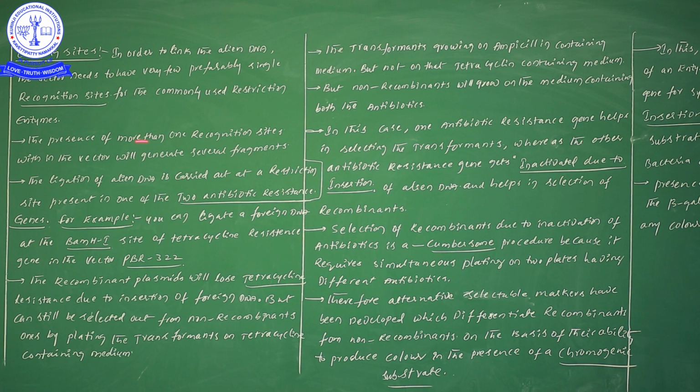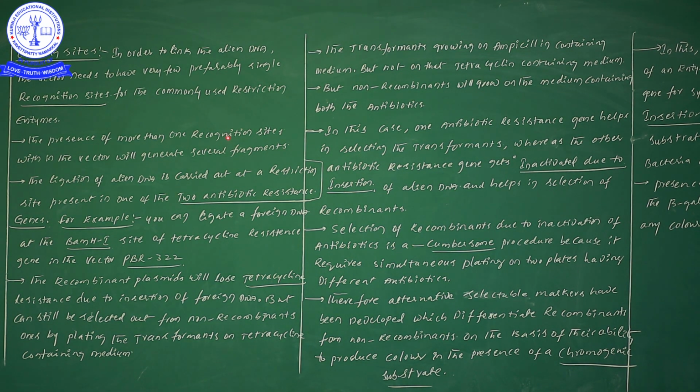If more recognition sites are there, we can produce more fragments, and we can incorporate more foreign genes at those recognition sites. Thereby we can get more fragments of desirable genes. Did you understand or not?